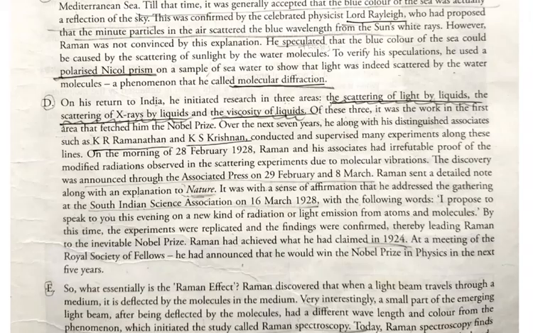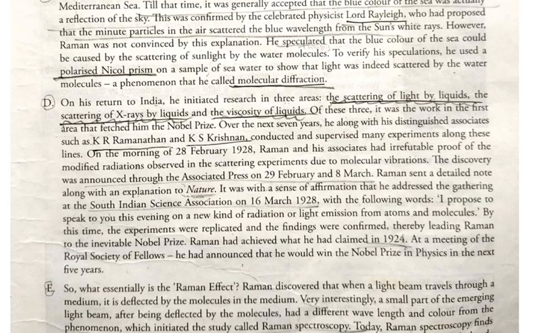It was with a sense of affirmation that he addressed the gathering at the South Indian Science Association on 16th March 1928, with the following words: I propose to speak to you this evening on a new kind of radiation, or we can say light emission, from atoms and molecules.